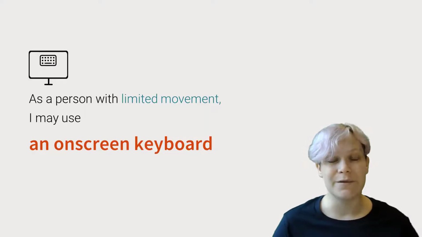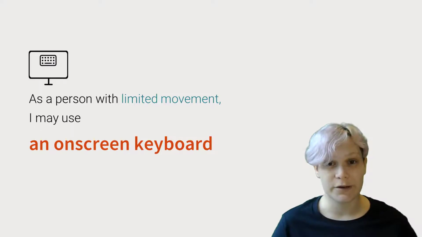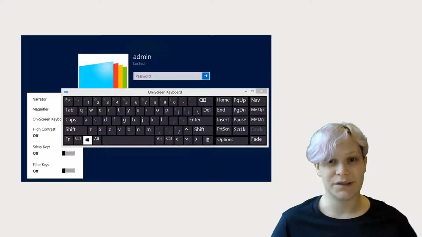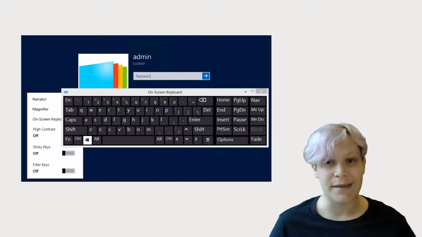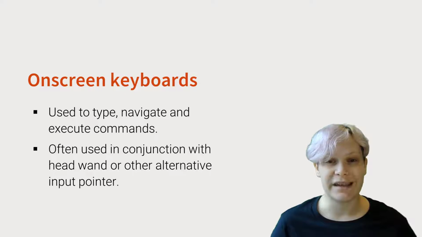As a person with limited movement, I may use an on-screen keyboard. On-screen keyboards can be used to type, navigate, and execute commands instead of a physical keyboard. A head wand might be paired with an on-screen keyboard to allow a user to type or navigate.